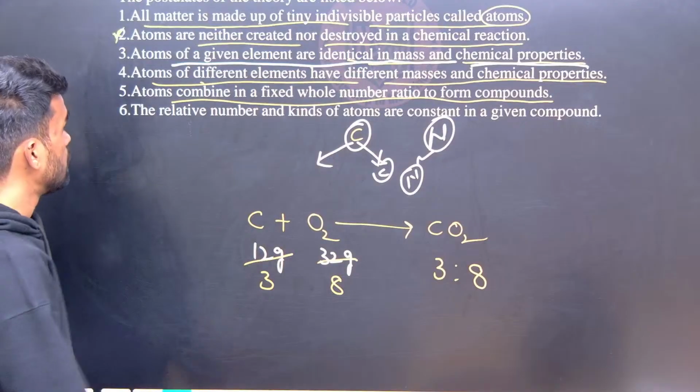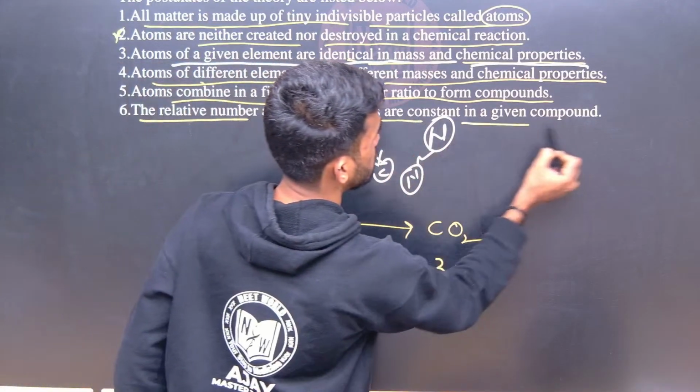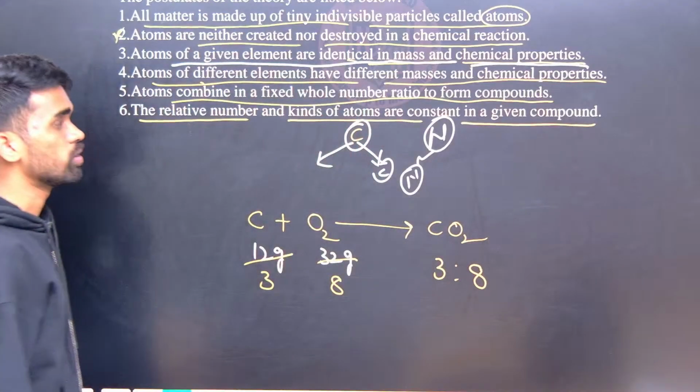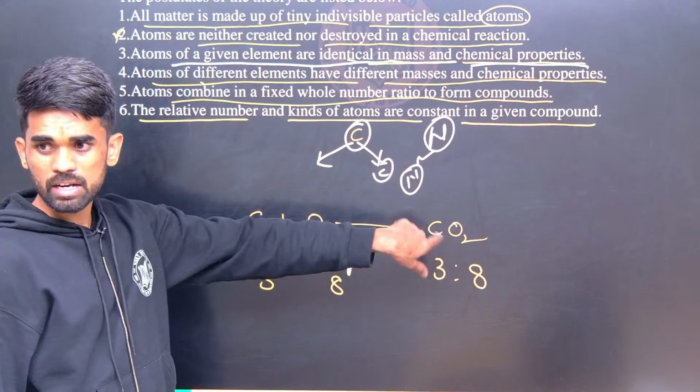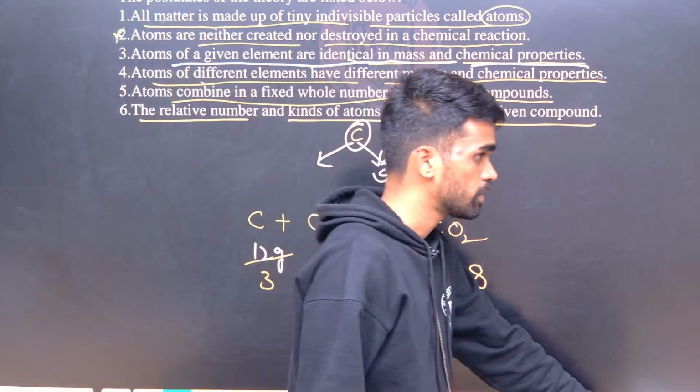Okay, next, the relative number and kind of atoms are constant in a given compound. Yeah, that is also like atoms are constant here. How many oxygen atoms? 2. Those are constant, they are saying. Okay, next.